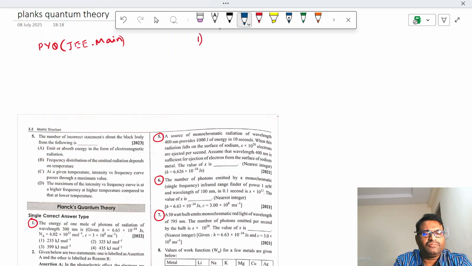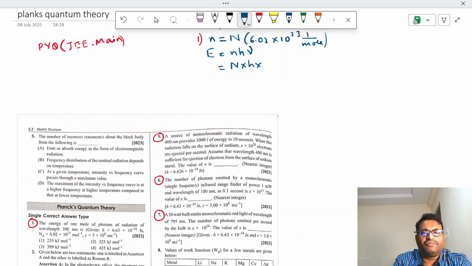The energy of 1 mole of photons. Here the number of photons is given as the Avogadro number, 6.02 into 10 power 23 per mole. So energy of 1 mole, we derived the formula E is equal to N h nu. The number of photons is the Avogadro number N, into h into nu.